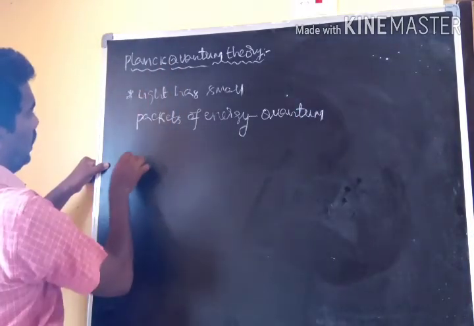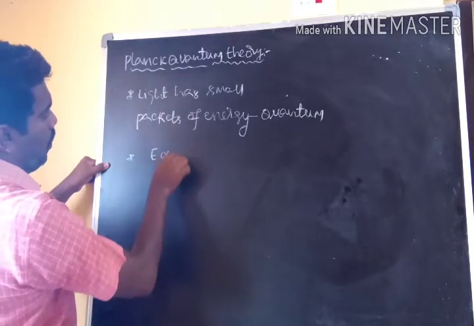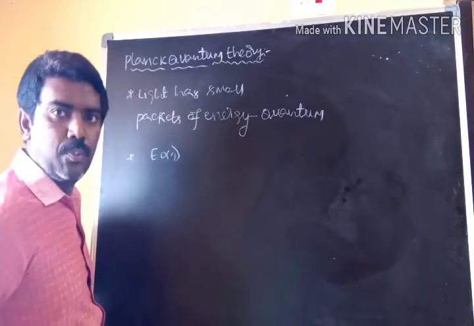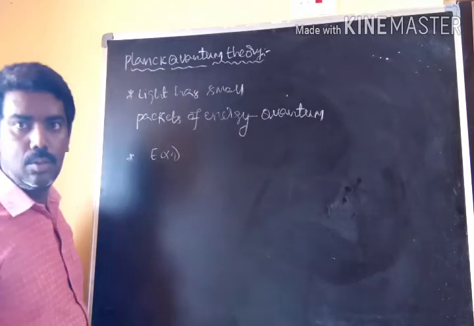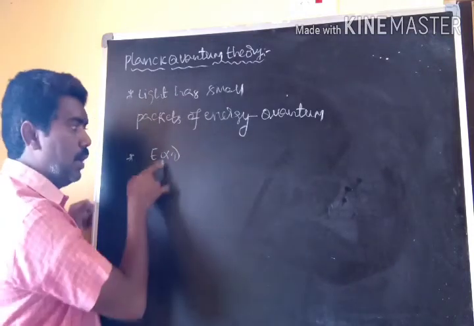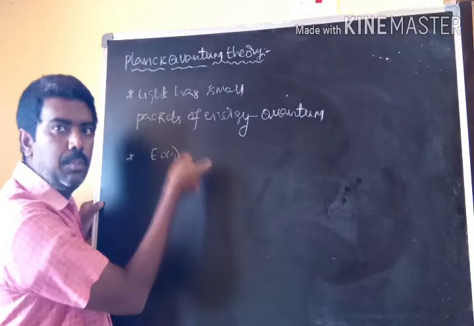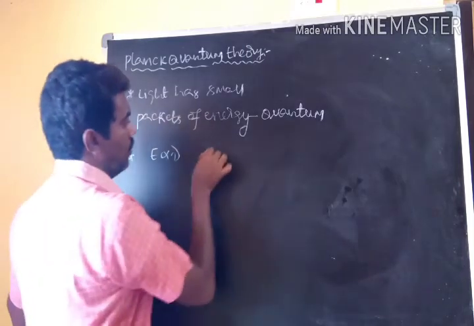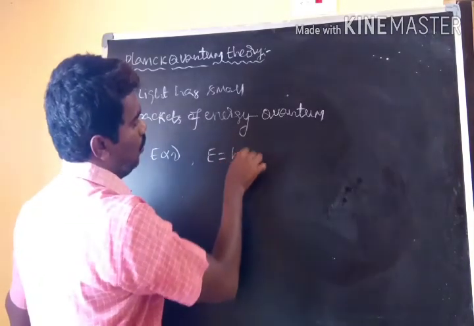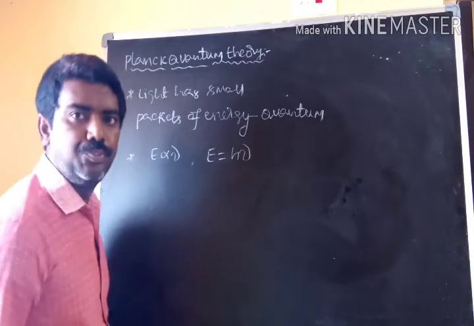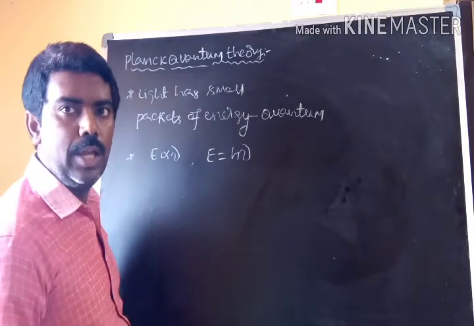Next, the second thing is E is proportional to nu. Whenever we remove the proportionality, we take a proportionality constant. E is equal to h nu.